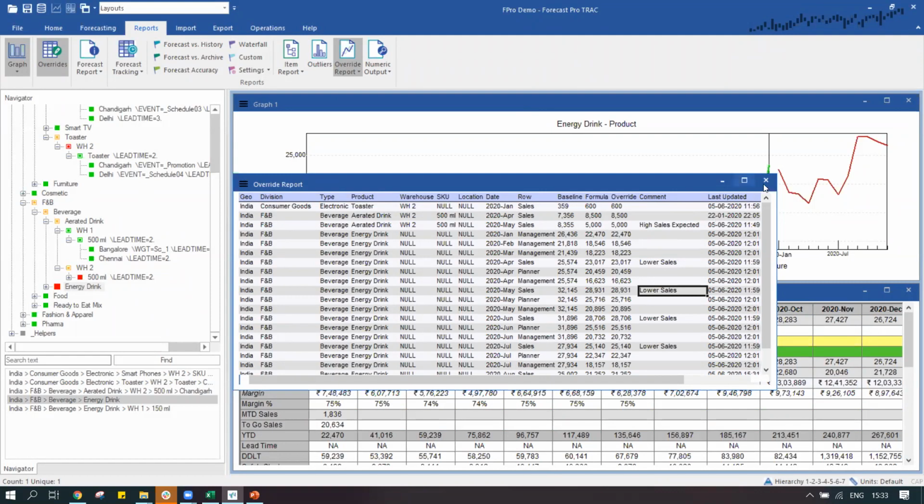That's really important. So we are keeping a track of these records, these changes, and the reason why the particular member has made the change in the system. It becomes very crucial, say 2 months down the line or 3 months down the line, when we would be reviewing our actual forecast accuracy. At that time it becomes very critical, it comes in very handy. We can question the people why they had given certain inputs, and if the deviation was too high, then why did it not happen the way we had expected, what was the reason behind it.